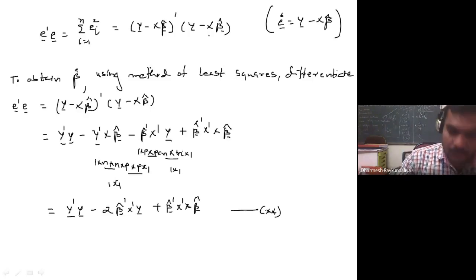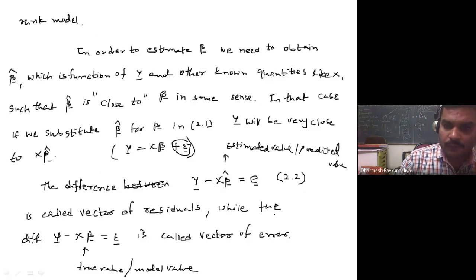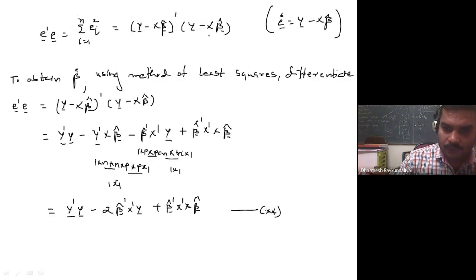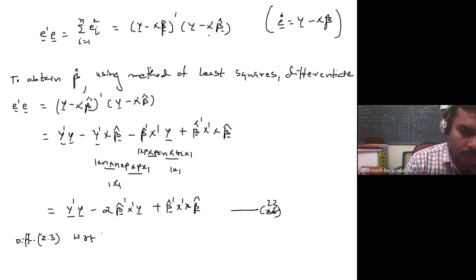Sorry, it is the equation number I can give. What is the equation I have given? 2.2 is given, so I can give this as 2.3. Differentiate 2.3 with respect to elements of beta and equate with 0.